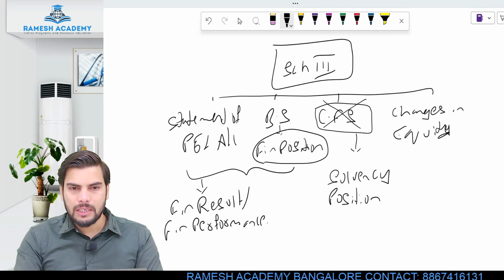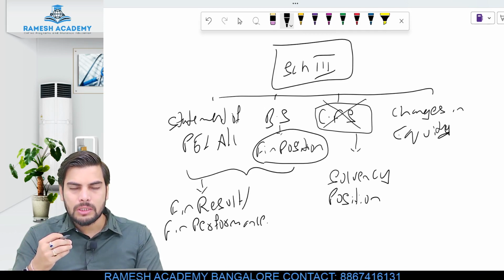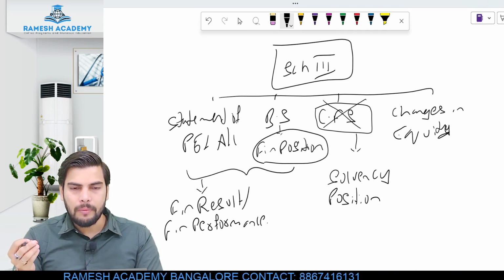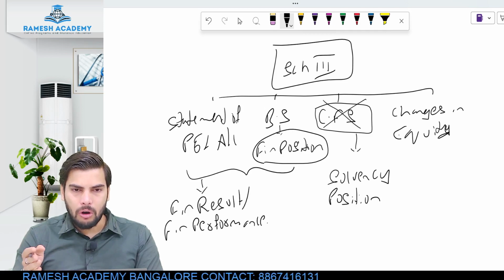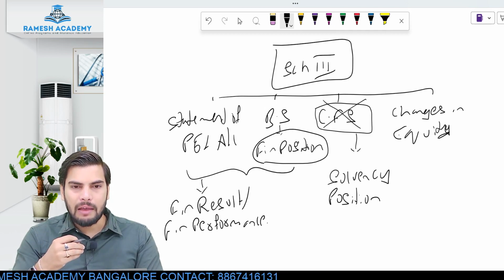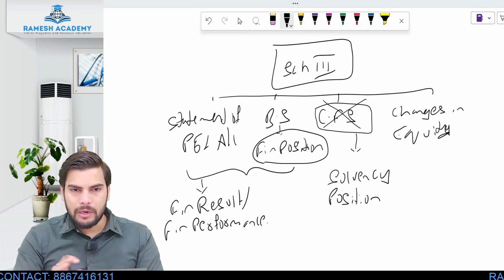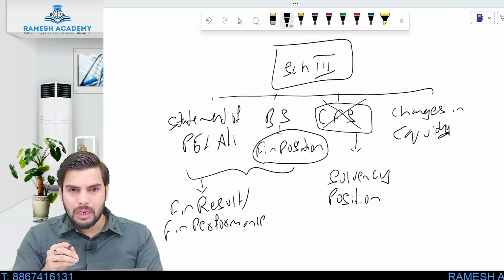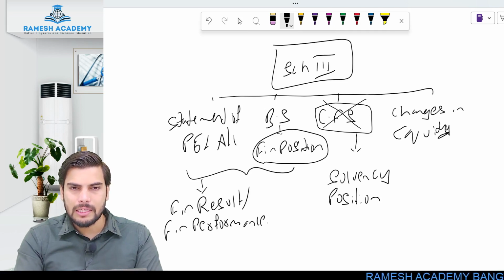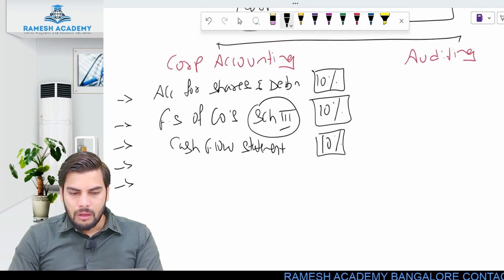Okay, so statement of changes in equity. What is the statement of changes in equity? Now, when it comes to equity shareholders, they'll have the freedom to transfer the shares. Except in case of private limited company, in all other types of companies, the shareholders will be having the freedom to transfer the shares. If I'm the shareholder of a particular company, I can easily transfer the shares to somebody else. So that much of right I've got. But in case of private limited company, we cannot do. So whenever there are some changes happening in the capital structure of the company, such changes will be recorded in this particular statement called statement of changes in equity. You need not worry about this. Clear? Hope you guys understood.